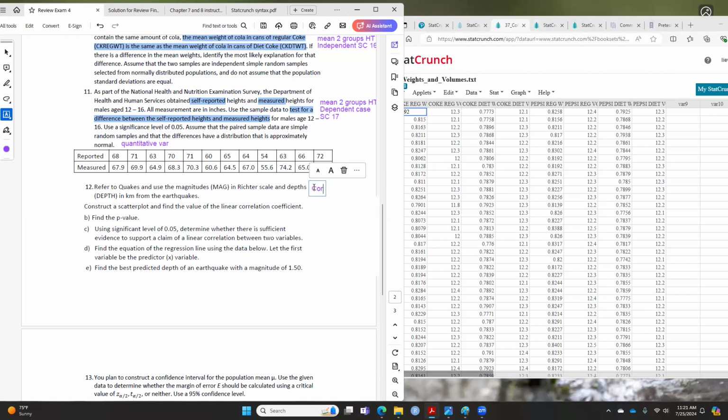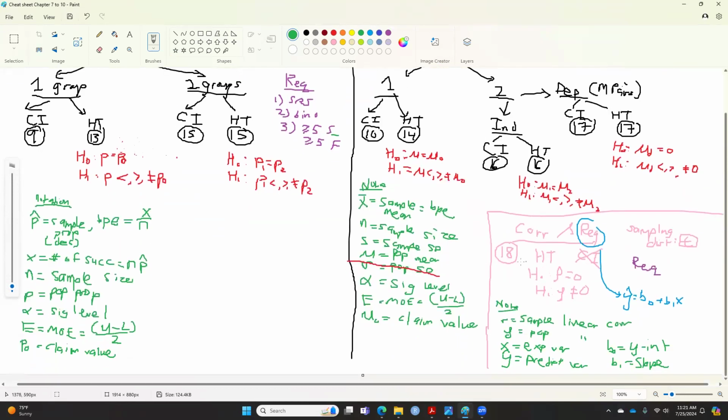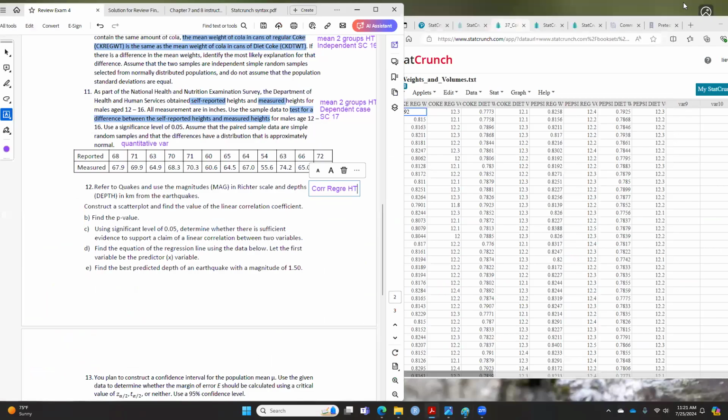Now, if you do correlation regression, you do not need to worry about one group, two groups, or hypothesis testing, because correlation and regression is always hypothesis testing. We don't have the choice of that. As you remember, for correlation regression, you don't have one group or two groups. You always do hypothesis testing. So this is the pink one that I drew in the corner here. This is the one we are doing here. So you are doing number 18.